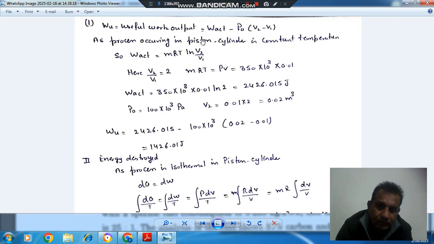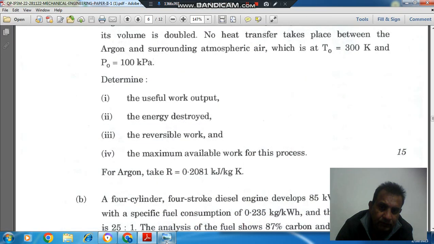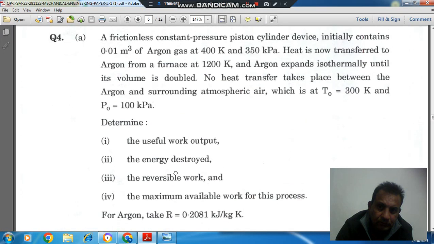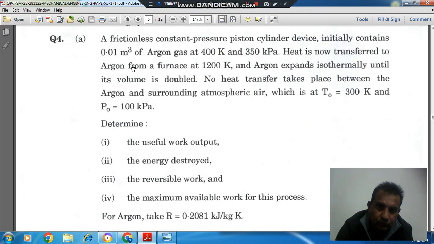So actual work is according to the isothermal process occurring in the cylinder. Heat is now transferred to argon from a furnace at 1200 Kelvin and argon expands isothermally until the volume is doubled.